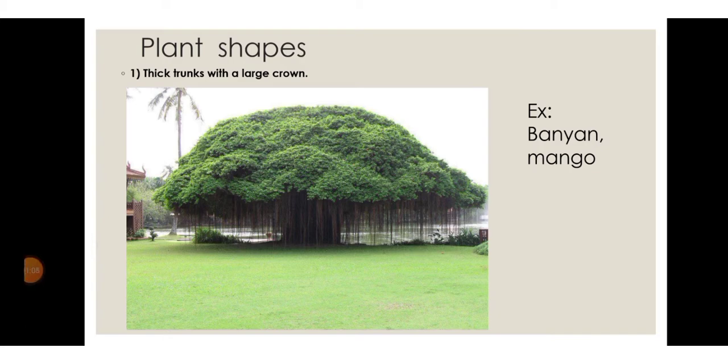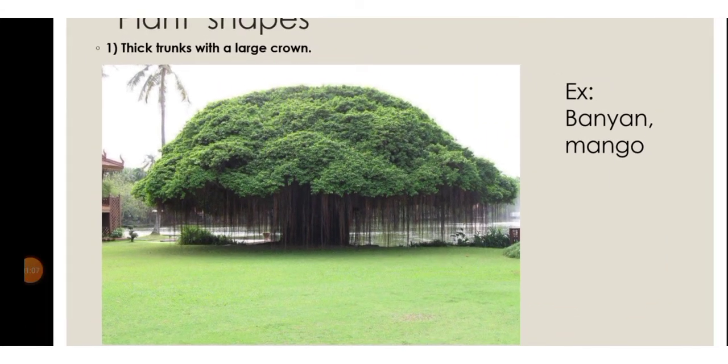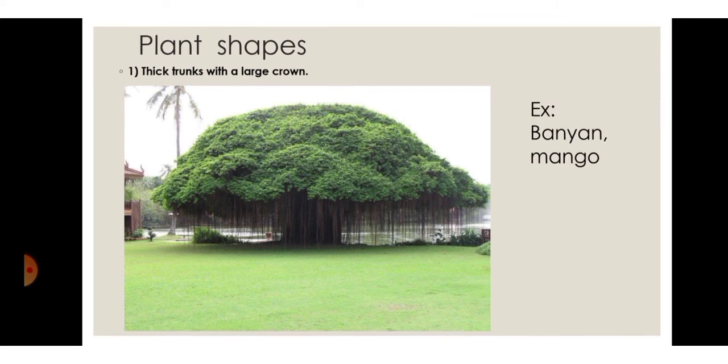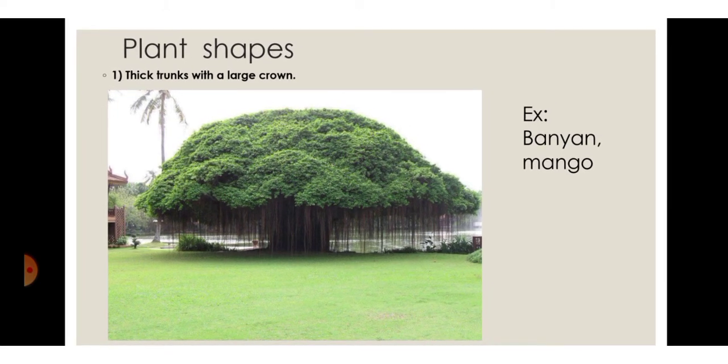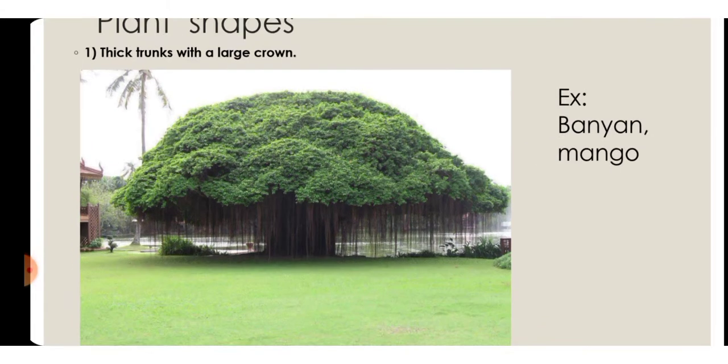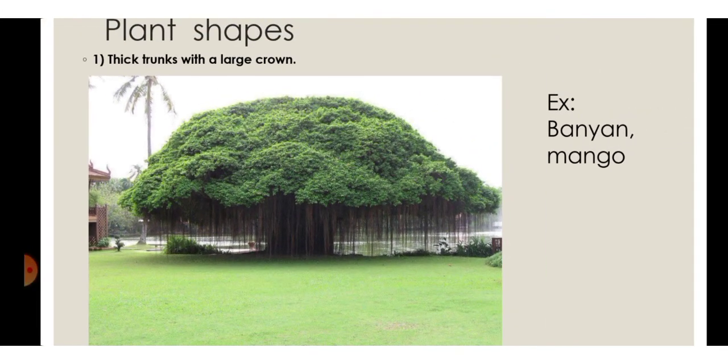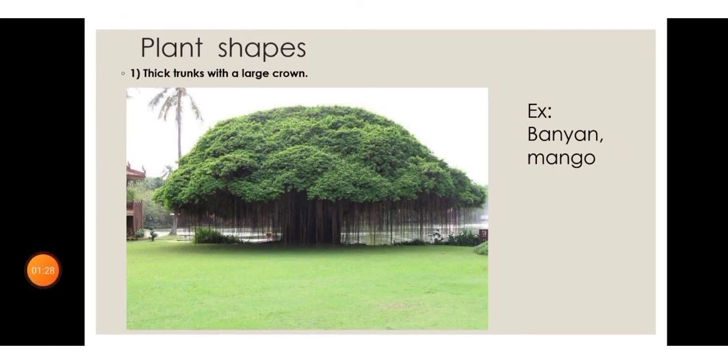As you can see in this image, a banyan or mango tree is a very tall tree with a thick trunk and a large crown. As you can see, the crown is there. Banyan or mango trees have this type of crown, and the tree is very tall with a hard woody stem. So this plant has a crown-like shape.